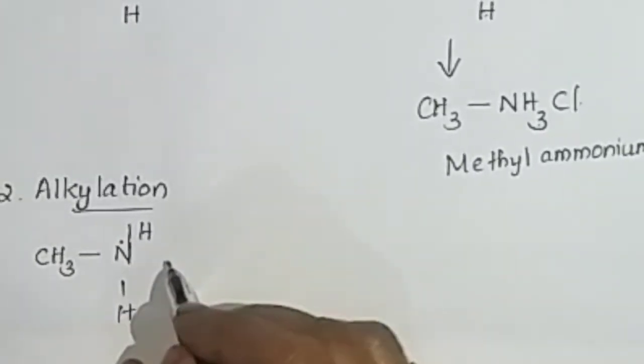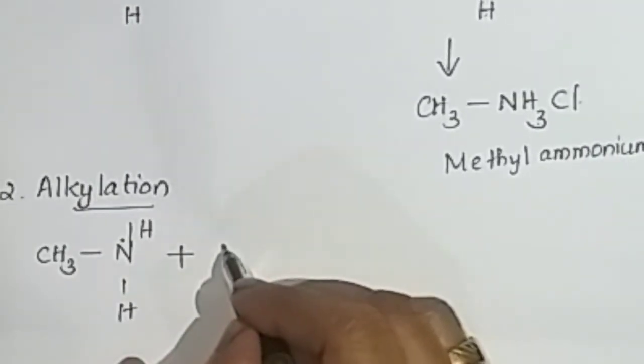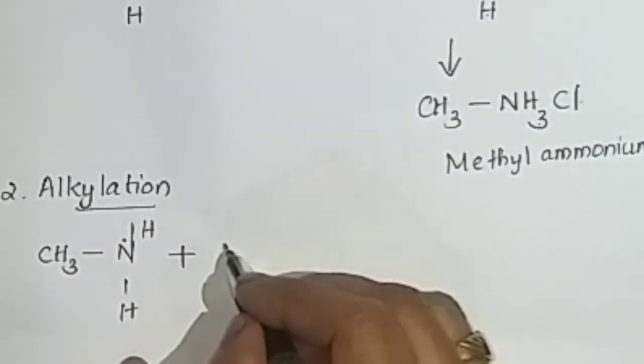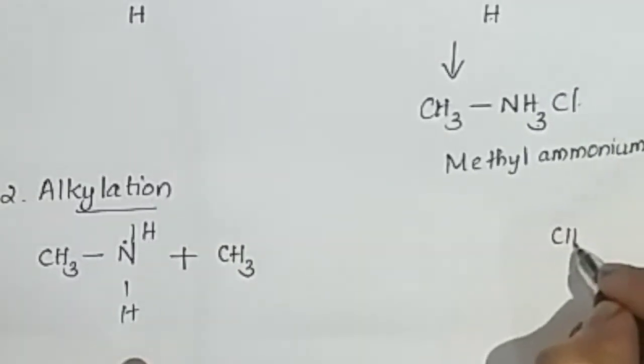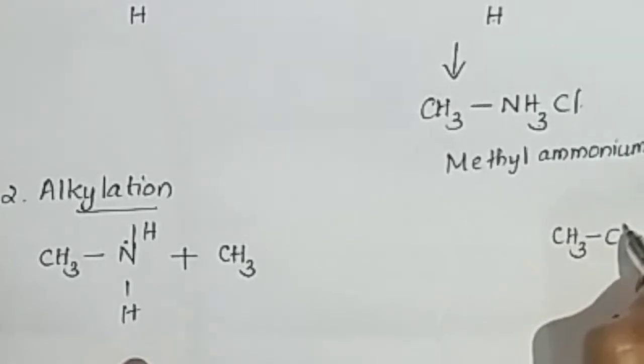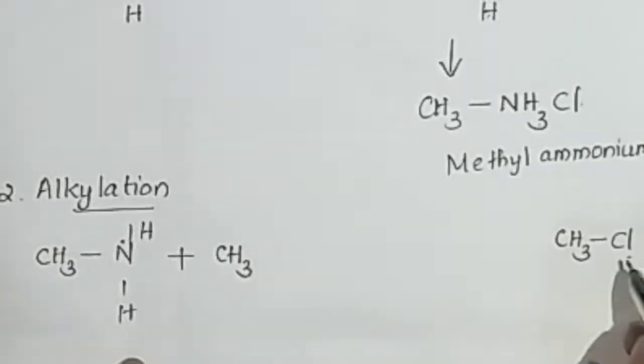This methanamine reacts with the alkyl halide. An alkyl halide can be written as CH3Cl, where this is the alkyl group and this is the halogen. This is known as methyl chloride.